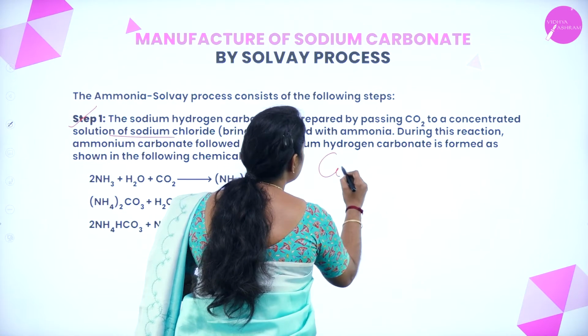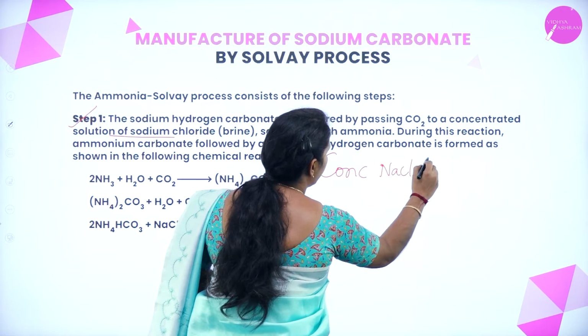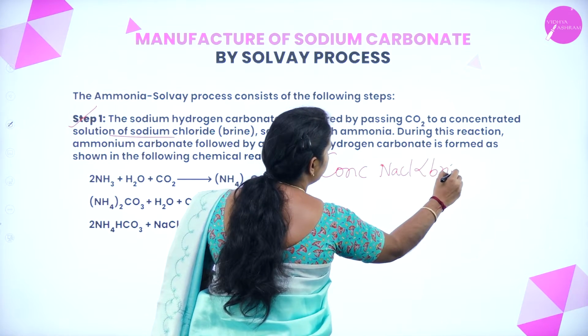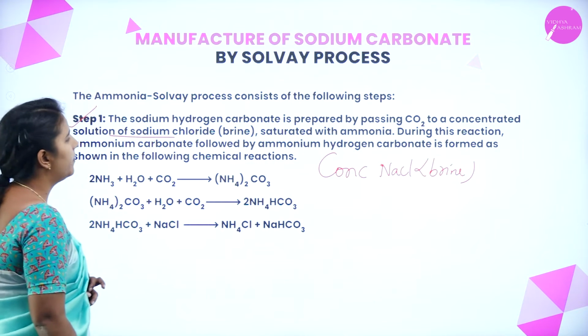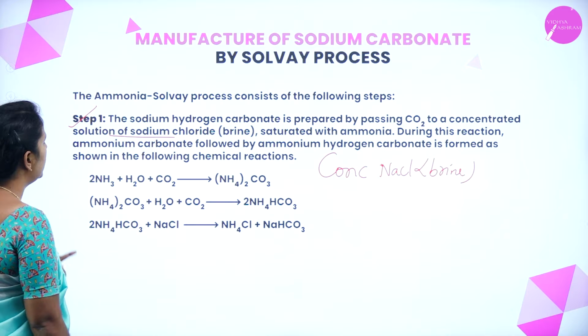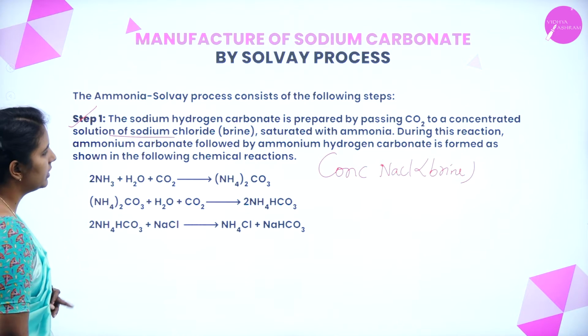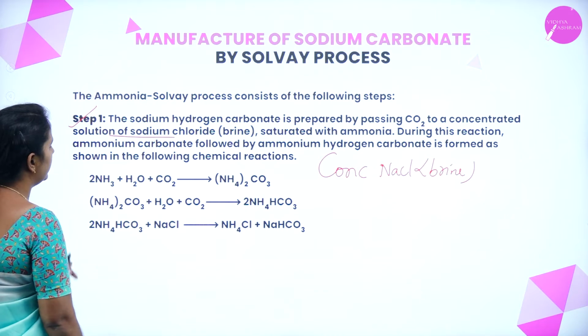Remember, the concentrated solution of sodium chloride is known as what? Brine. It is known as what? Brine, saturated with ammonia. During this reaction, ammonium carbonate followed by ammonium hydrogen carbonate is formed, as shown in the figure.